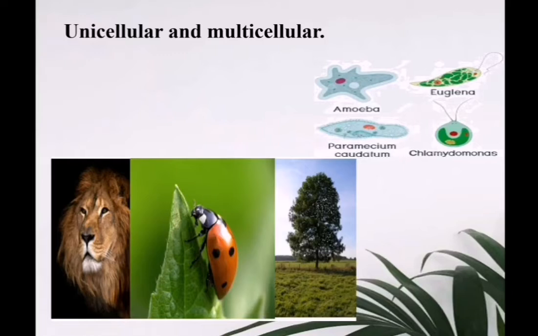We have learned many examples: amoeba, euglena, paramecium, chlamydomonas. All these are examples of unicellular. And multicellular, if the organism has many cells to perform different functions in the body. All the animals, human beings, birds, reptiles, and all the plants are included in multicellular. But in Linnaeus's classification, he didn't mention any of these.